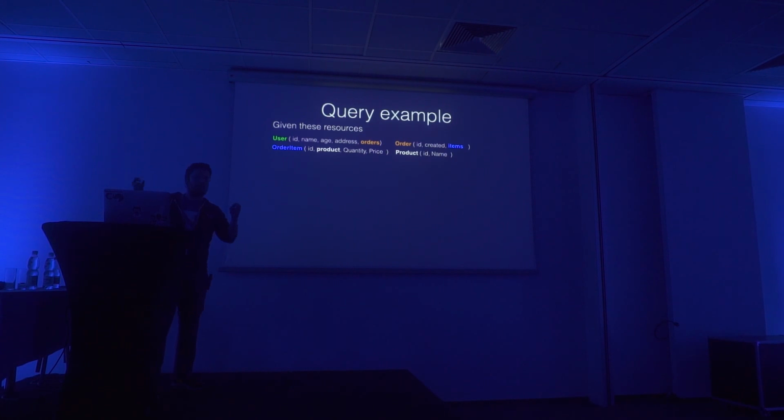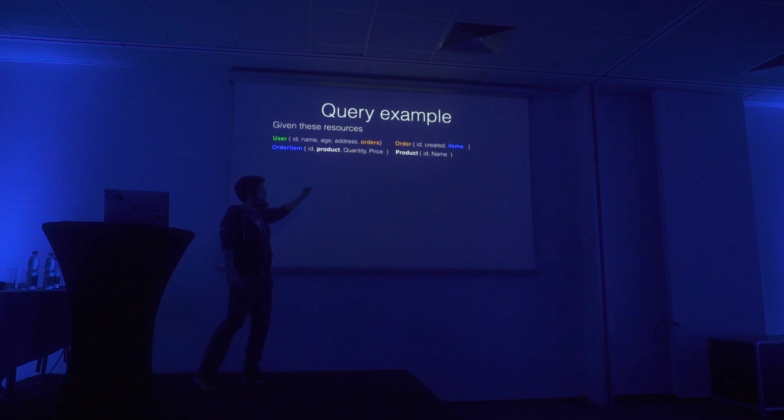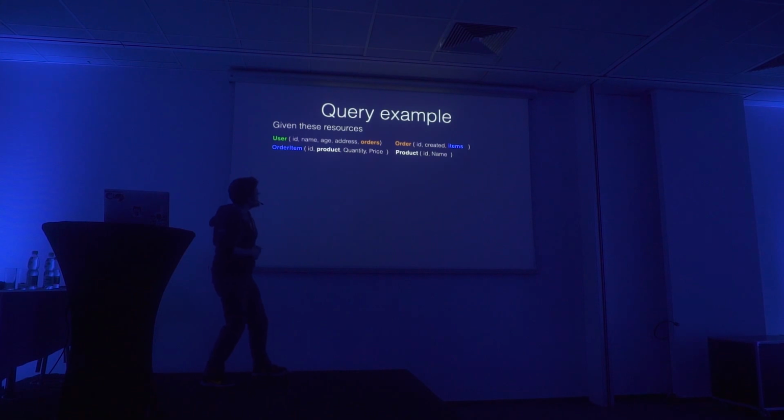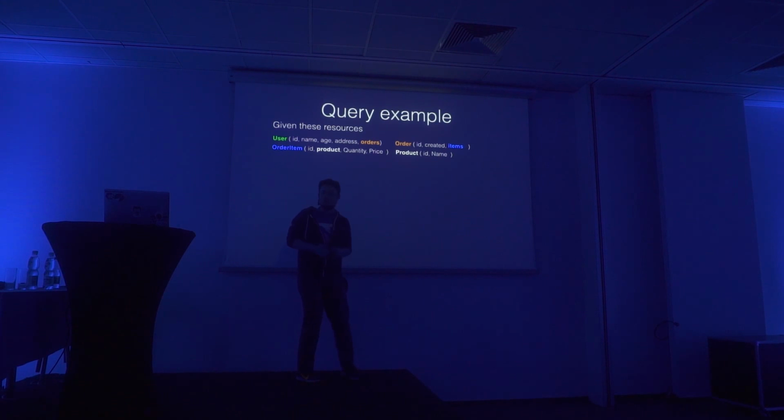Let's look at some entities that you can relate to. So here's an entity user, an entity order, an order item, and a product. The most fun system ever, right? With these entities, we can see that the user has some kind of list property here called orders. So this one is pointing to many orders. We see that the order is pointing to many order items. And we see that the order item is pointing to a product, and of course the product is not pointing to anyone because, well, it only has an ID and a name.